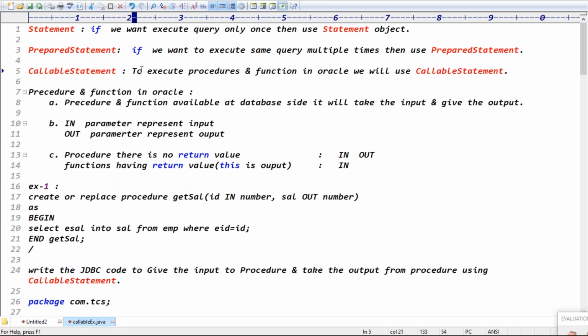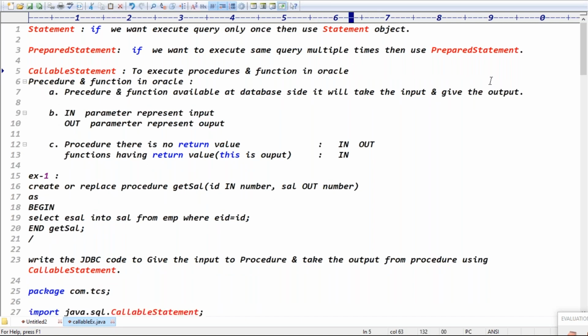Now today we'll discuss the callable statement, guys. The callable statement is used to execute the procedures and functions in Oracle. Oracle contains procedures and functions, right? To execute the procedures and functions of Oracle, you go for the callable statement. Exactly. Is that clear now?